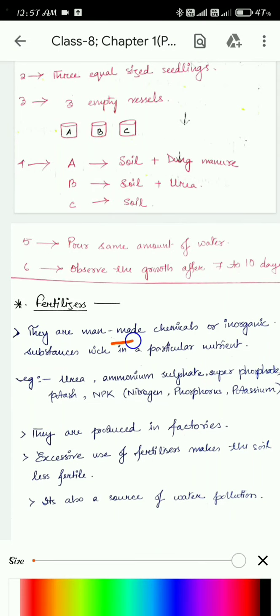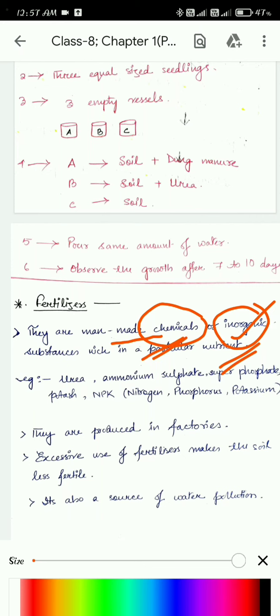Fertilizers are man-made chemicals or inorganic substances rich in a particular nutrient. So what are fertilizers? Fertilizers are man-made chemicals and they are inorganic substances. In manure we have learned that they are organic, and in fertilizers they are inorganic, and they are what?